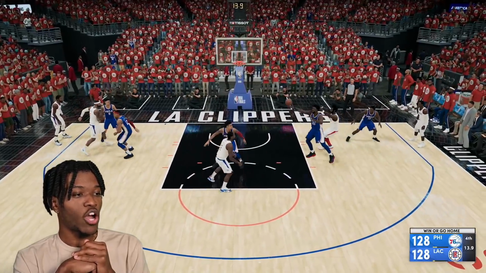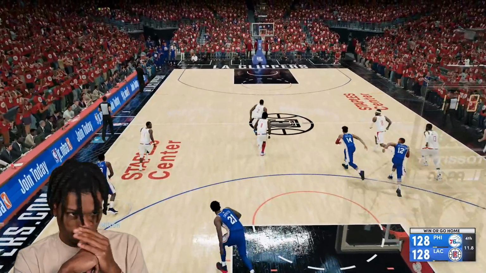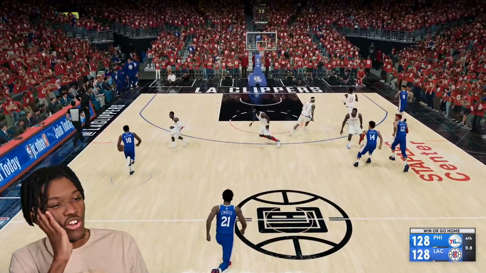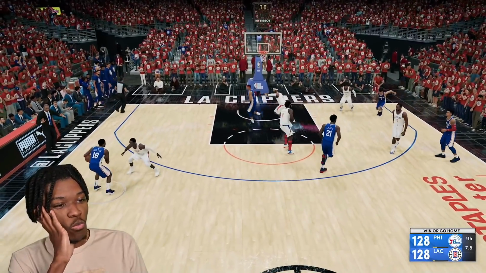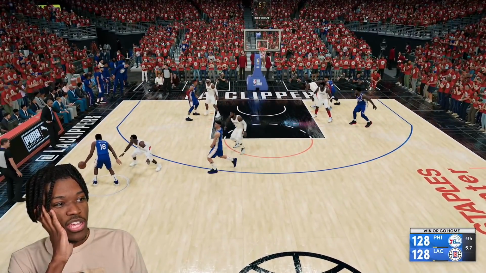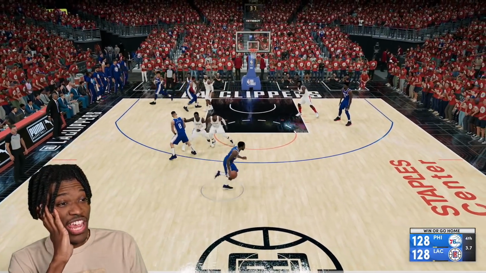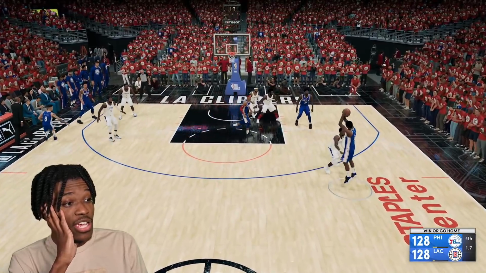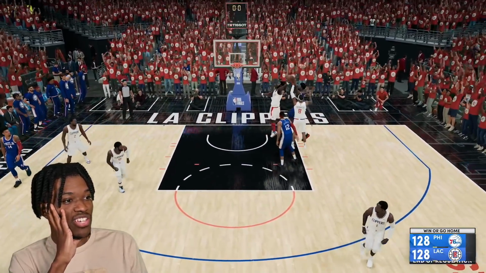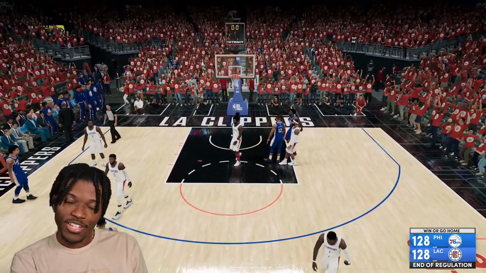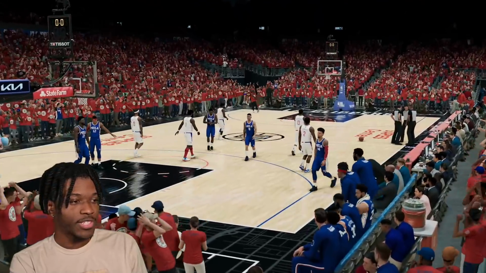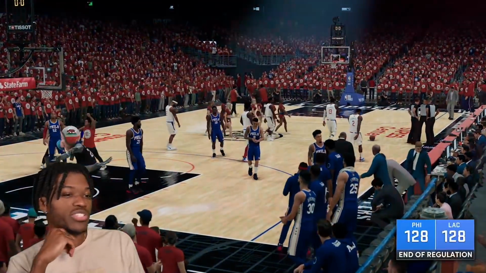Let's be honest, there was so much time left on the shot clock that he decided to just pull up. Here go Mr. Jolly Rancher Sneakers, he turned it over. And now we got Shake Milton with the ball with 7 seconds to go. What are you going to do, Shake? Is this Shake Milton's time to shine? Just forget that Joel Embiid exists, huh? Is you serious? Everybody can't be the superstar, Shake.